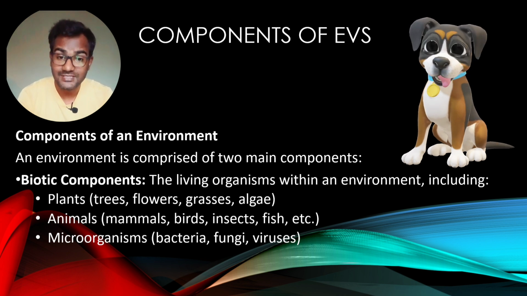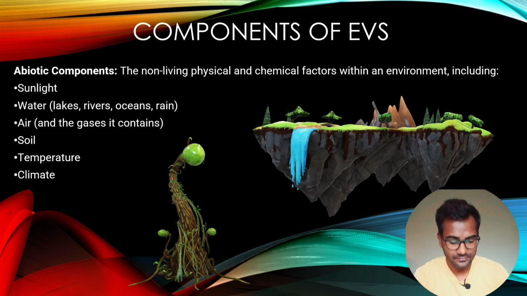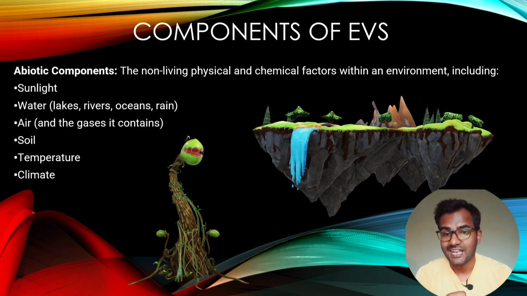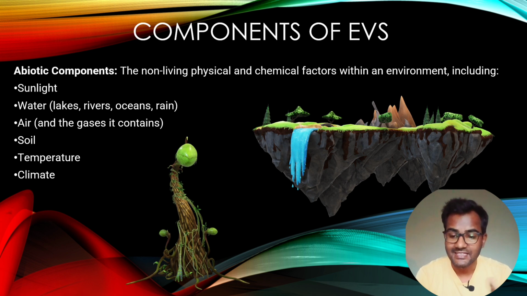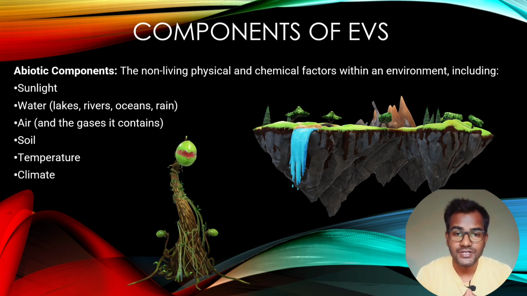Then another component is there. What is that? Yes, you are right. That is abiotic, non-living. Abiotic components are the non-living physical and chemical factors within an environment. Sunlight, water bodies like the lakes, the rivers, the ponds, the oceans, the rain, then air, like the different gases like oxygen, carbon dioxide, nitrogen, sulfur dioxide. Then soil, then temperature, then climate. All this comes under the non-living or abiotic component of the environment.